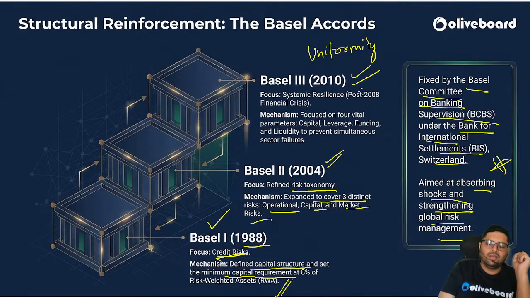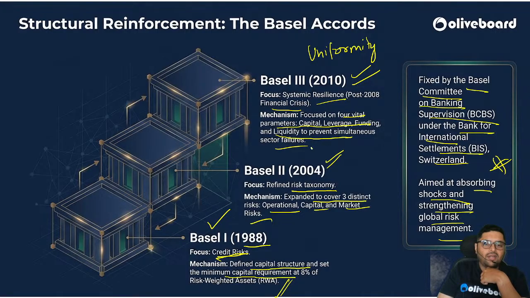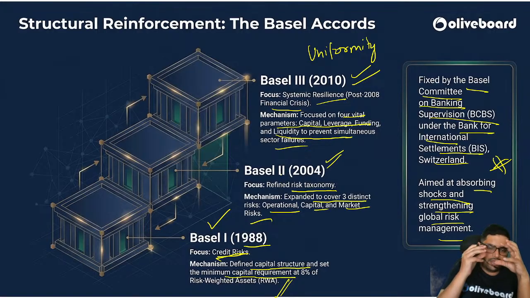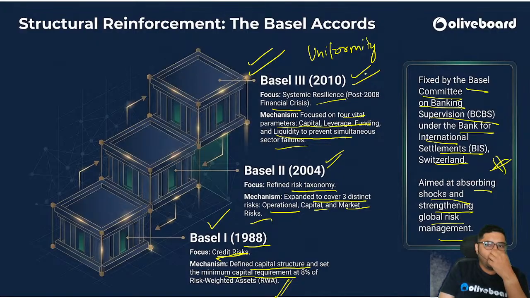Then came Basel III, 2010, systemic resilience post the 2008 financial crisis. It focused on four vital parameters: capital, leverage, funding, and liquidity, to prevent simultaneous sector failures. So it helps banks maintain some amount of capital as reserves that cannot be touched. That is why Basel III norms are followed now.